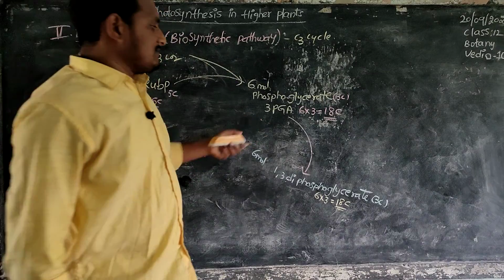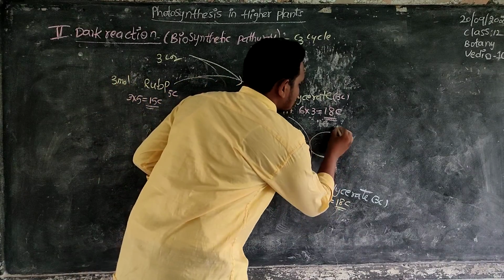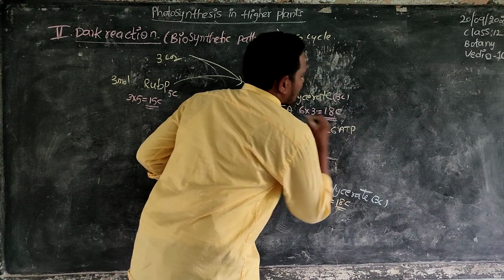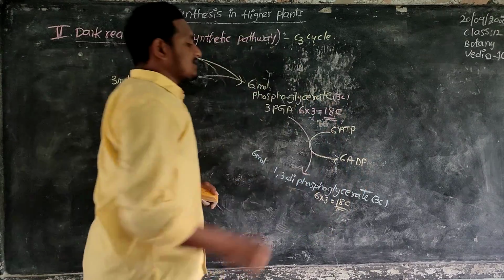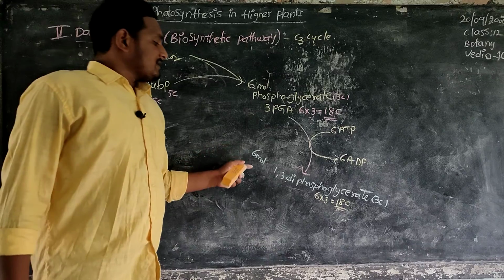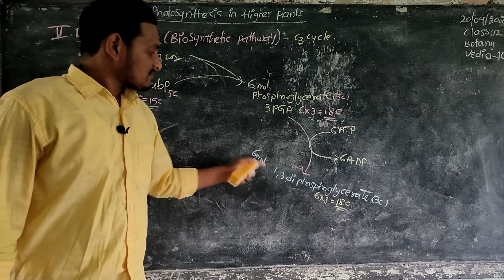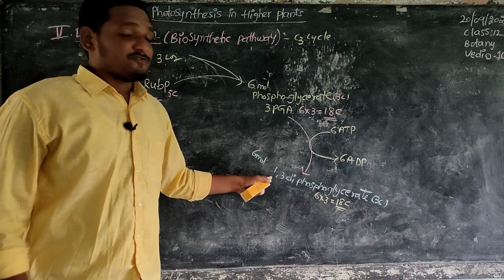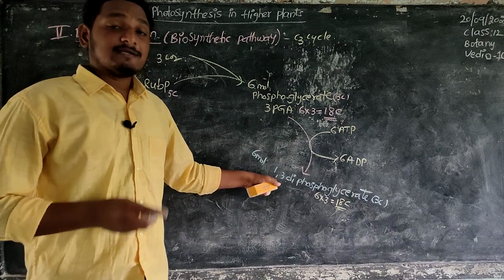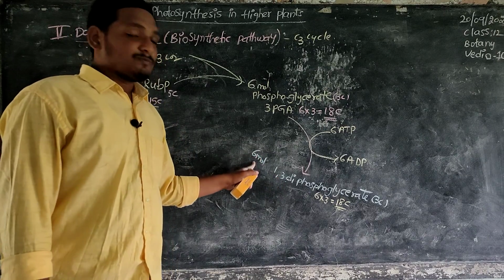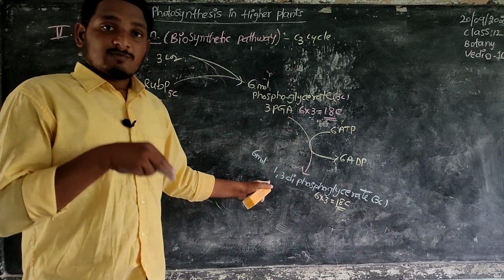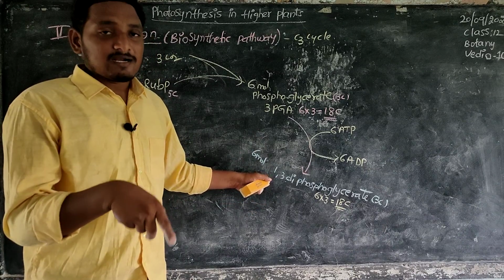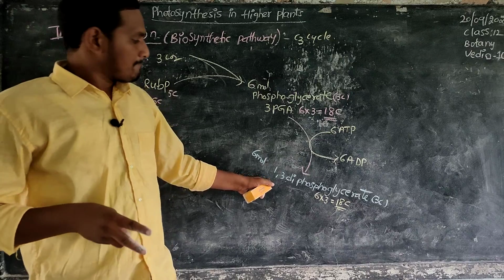For this reaction, 6 ATPs are converted into 6 ADPs. In these 6 molecules, the first carbon and third carbon contain double phosphates.